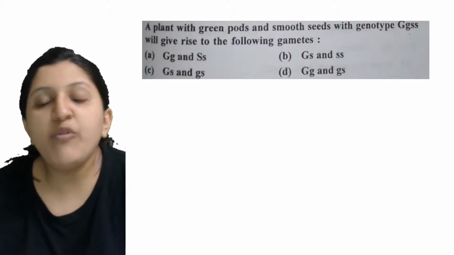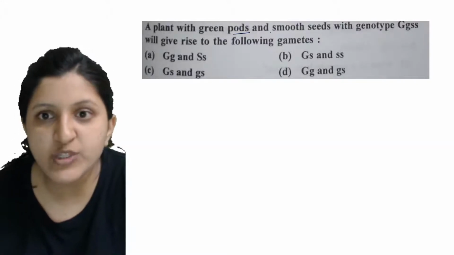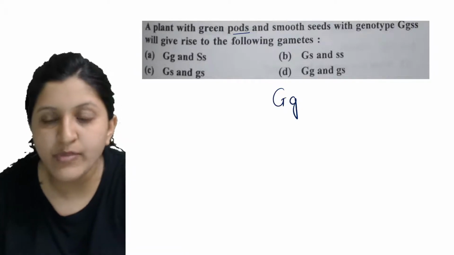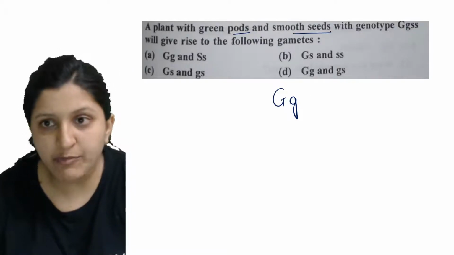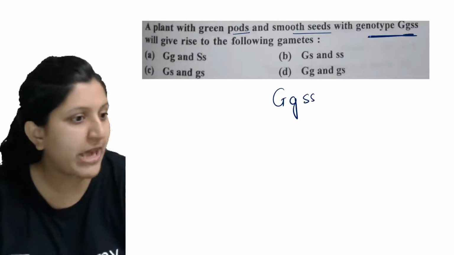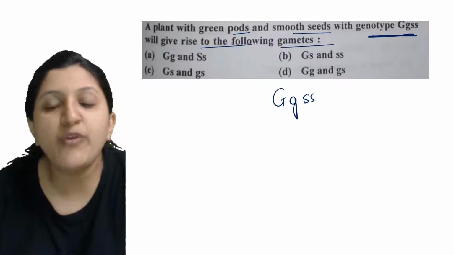Okay, so now what they have mentioned here is a plant with the green pod. They have given a green pod, which is mentioned as this one, and smooth seed. Smooth seed is given as this one, so this is the genotype which is given there, which will give rise to the following gametes.